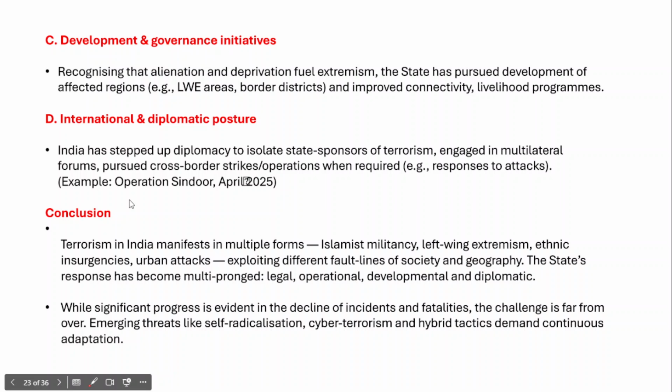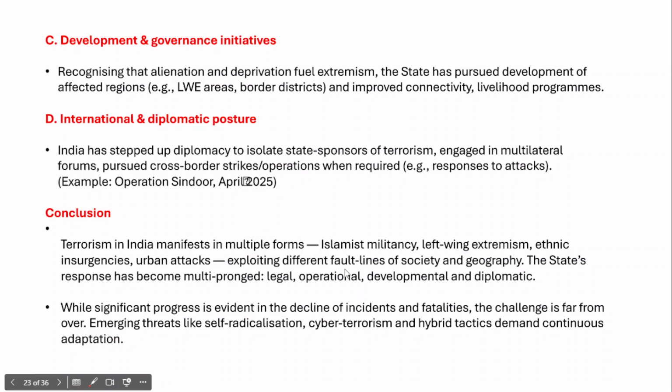So once you have addressed the core demand of the answer, you need to write a good conclusion. Make sure the conclusion is positive and optimistic in nature, and that will help you score good marks. Now in the conclusion, you just mention that terrorism in India is manifested in multiple forms, as we have discussed all the multiple forms of terrorism.